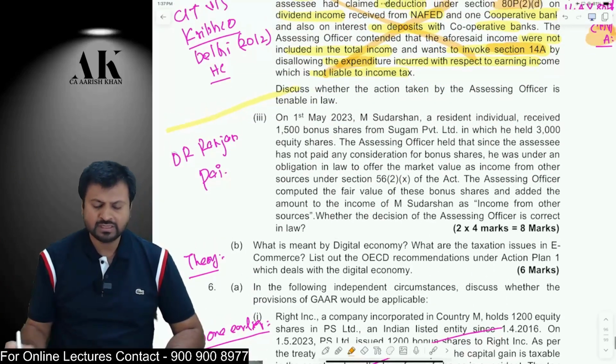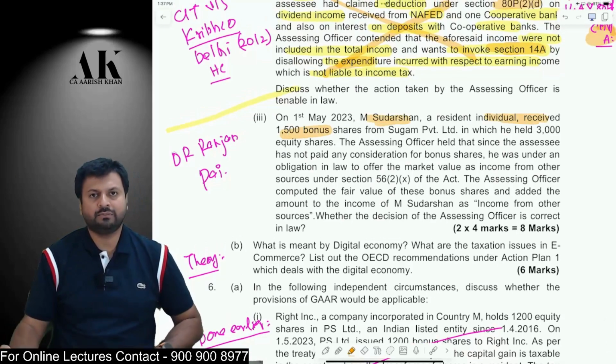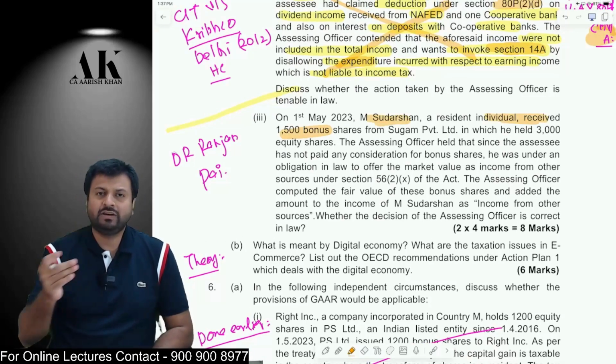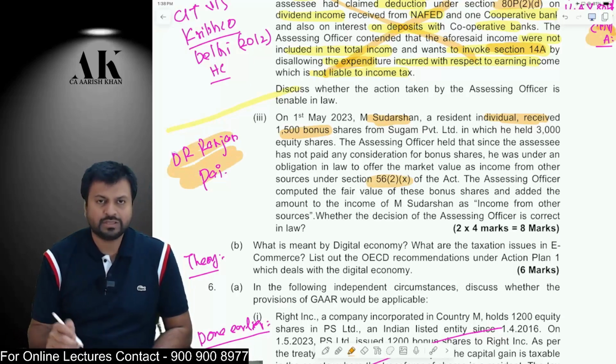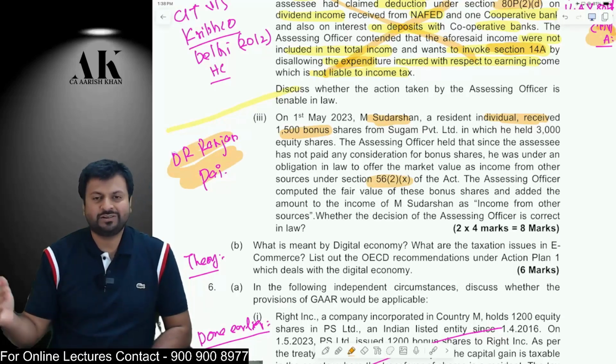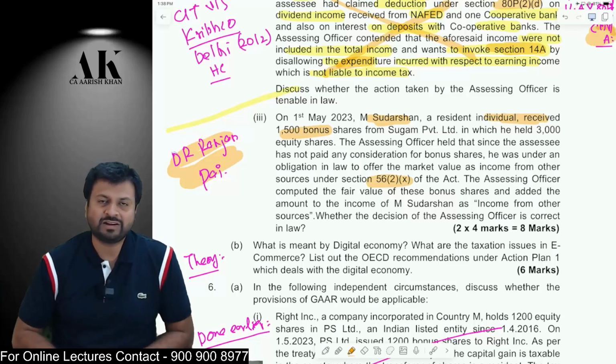Next one, Mr. Sudarshan is a shareholder in a particular company. He received bonus shares from the company worth more than 50,000 rupees. Whether the bonus shares received, Dr. Ranjan Pai case law, will be chargeable as income from other sources as a gift. Suppose I am a shareholder in a company and the company is giving me some bonus shares. Whether that will be considered as a gift under section 56(2)(x)? The answer is no.